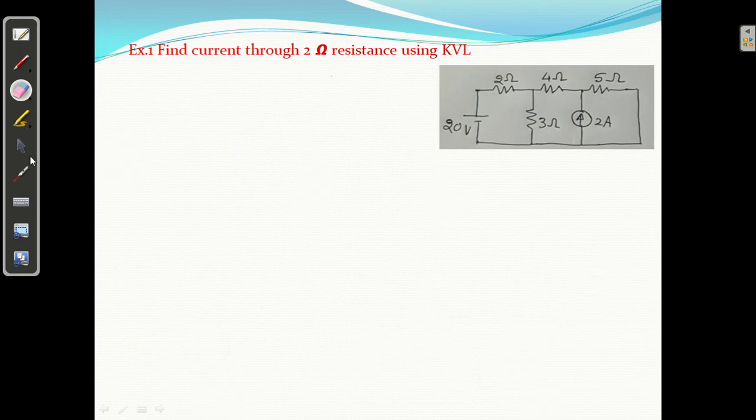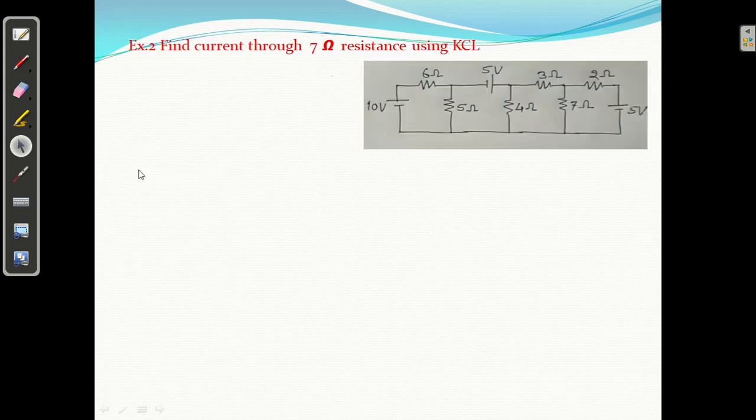Okay, next problem I am going to talk about. Example number 2. Find the current through 7 ohm by KCL. In this problem, if you are going to solve by KCL, first find the number of nodes. Node number 1, assign the voltage V1. Node number 2, assign the voltage V2. Node number 3, assign the voltage V3, and this is the reference node.